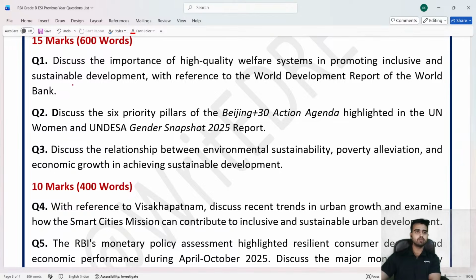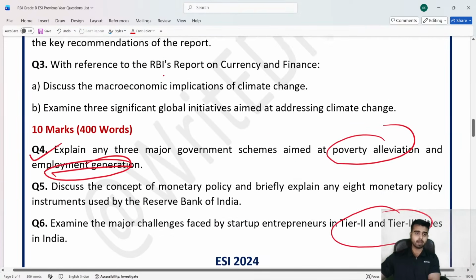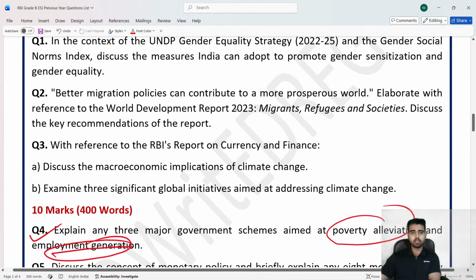अब देखो 15 मार्कर क्वेश्चंस में क्या क्वेश्चन आया? Discuss the importance of high quality welfare system in promoting inclusive and sustainable development with reference to World Development Report of the World Bank. अभी वर्ल्ड डेवलपमेंट रिपोर्ट को पहली बार नहीं पूछा जा रहा है. In the past as well, if you see, World Development Report के ऊपर क्वेश्चन आया हुआ है.